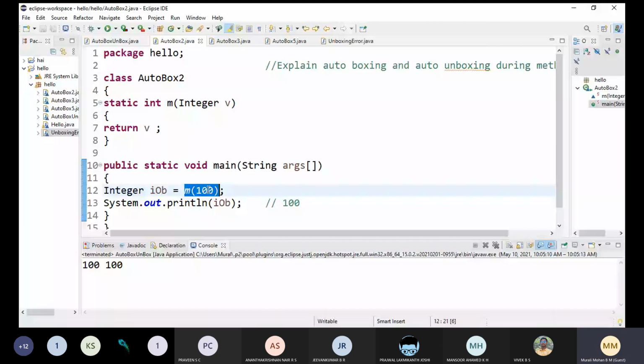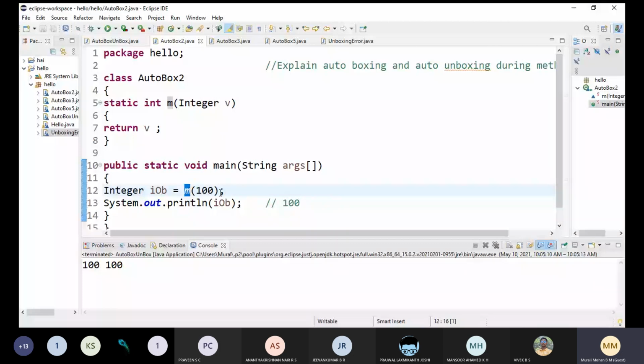What is this 100? Kindly respond, please. Integer. Very good. So we are passing in 100, an integer value, for the method m here. Okay, so keep this point in mind.